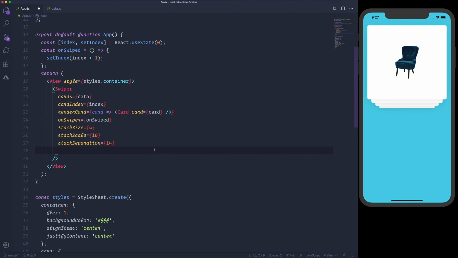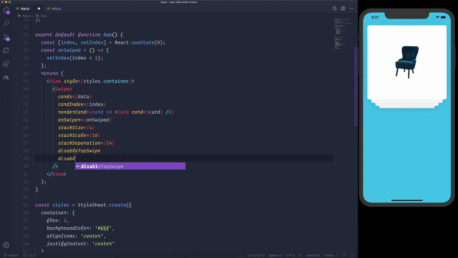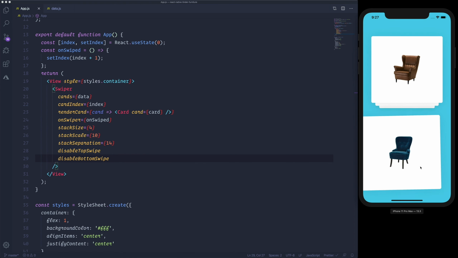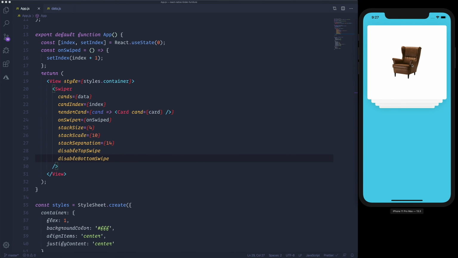And to do that, we can specify disable top swipe and disable bottom swipe. Now you cannot swipe to the bottom, only to the left and right. As you can see, nothing is visible on the screen, and we need to inform the user whenever it's swiping left or right. And to do that, we need to style the overlay labels.